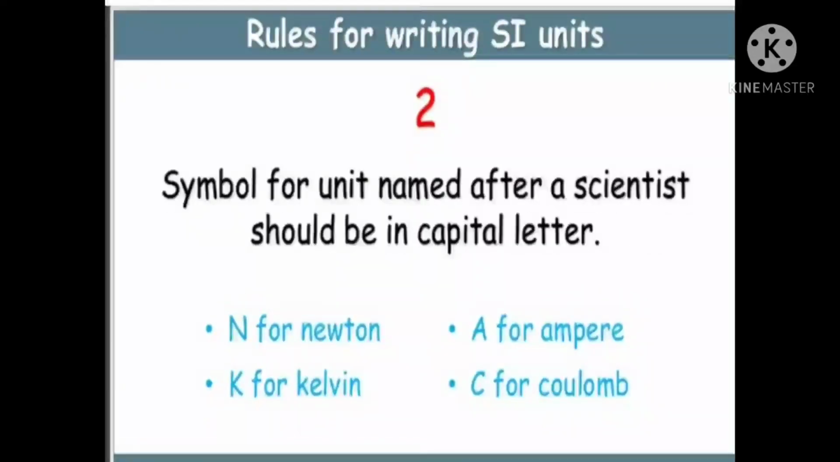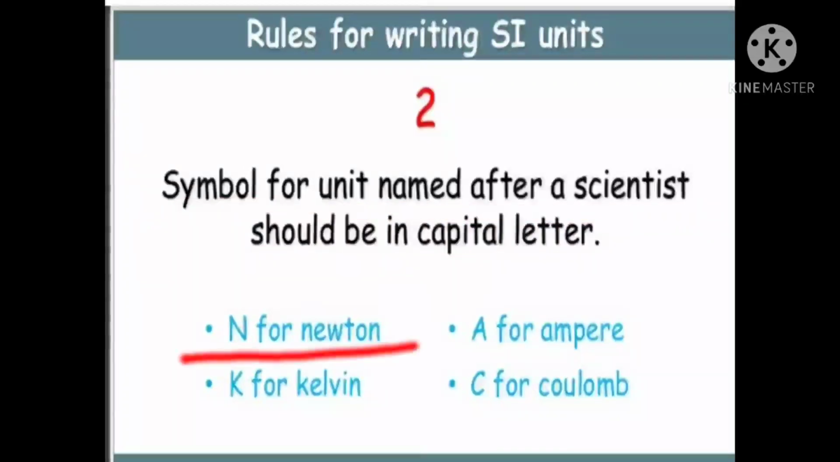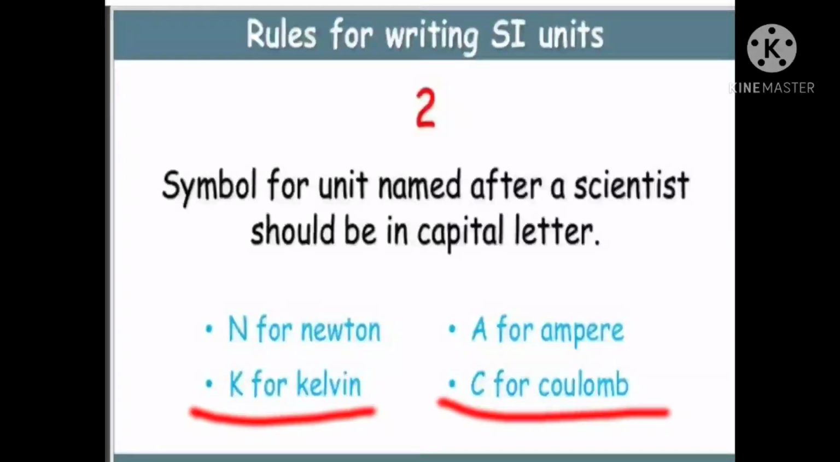Second rule: the symbol for a unit named after a scientist should be in capital letter. Suppose for newton you can use the symbol capital N. It is correct. For ampere you can use the symbol A. For kelvin you can use the symbol capital K. For coulomb you can use C. For the symbol you can use a capital letter.